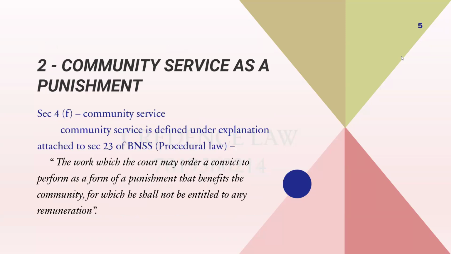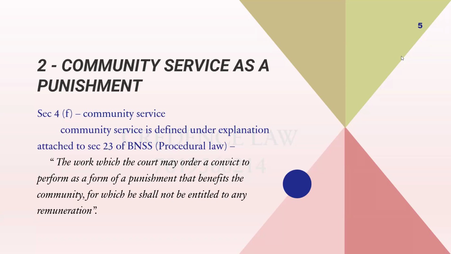Next, second, community service. Under section 4 of the BNS, forms of punishment have been given. In that, a new form of punishment is added, that is community service. Earlier, we used to have death, imprisonment for life, imprisonment of either description, and forfeiture of property, even under IPC. But under BNS, a new form of punishment is added, that is community service.